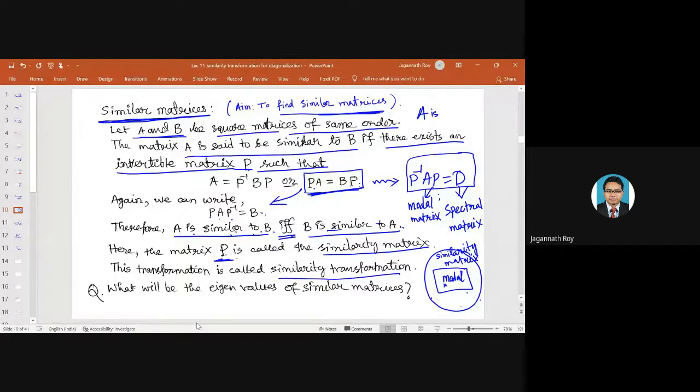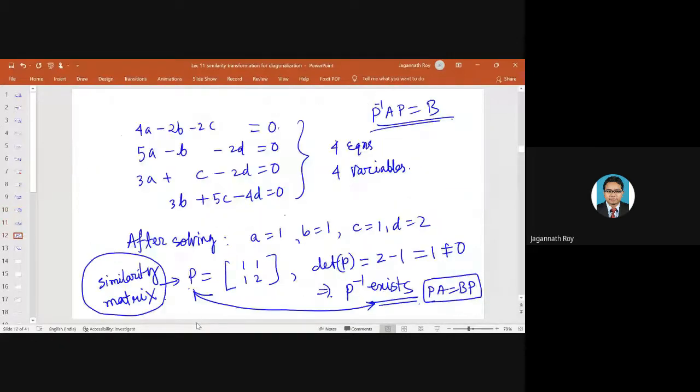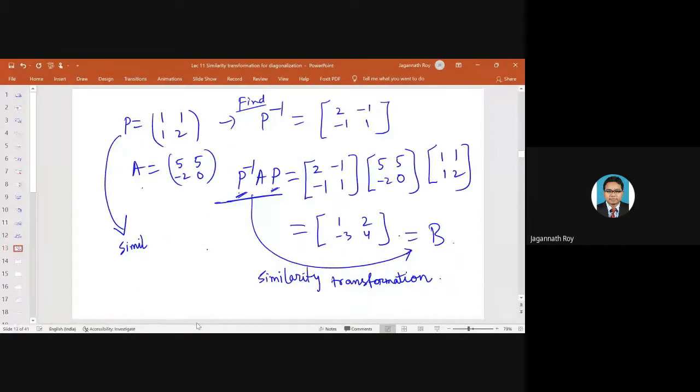So anyway, I am writing PA P inverse equals B. You can verify this. You are right. Verify PA P inverse.